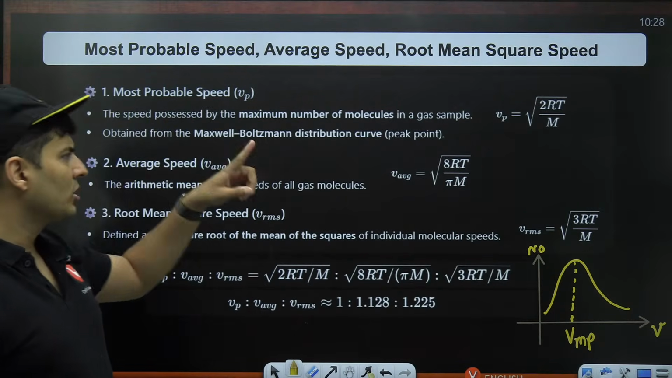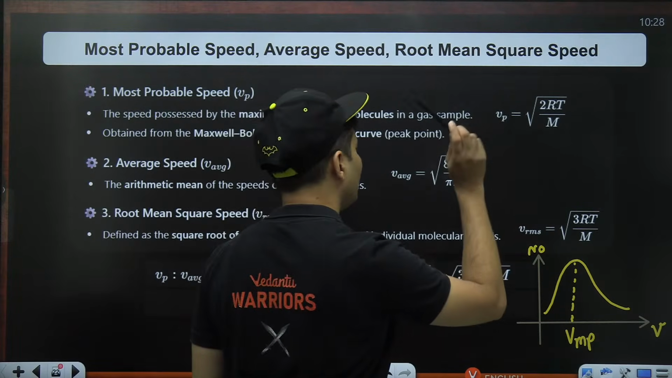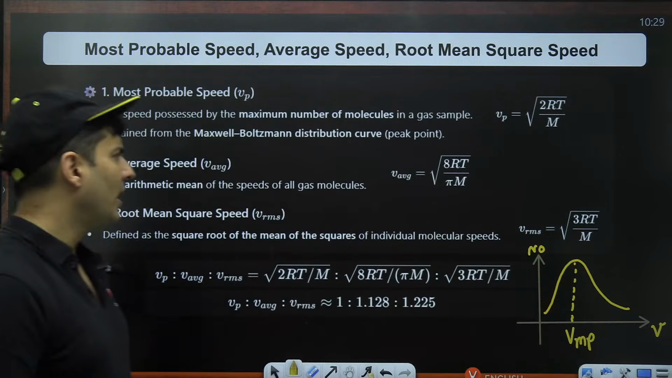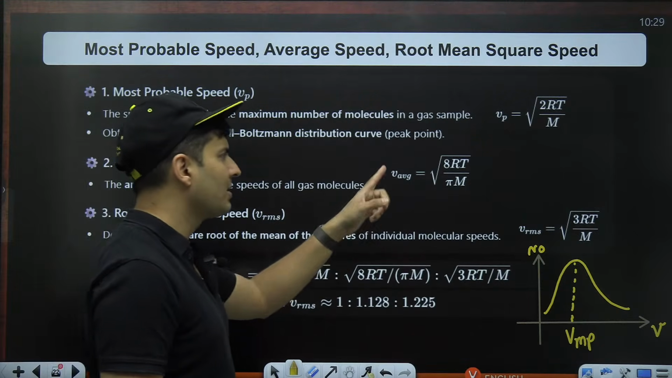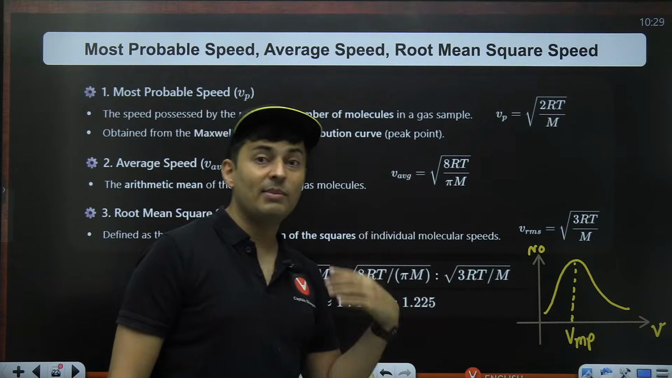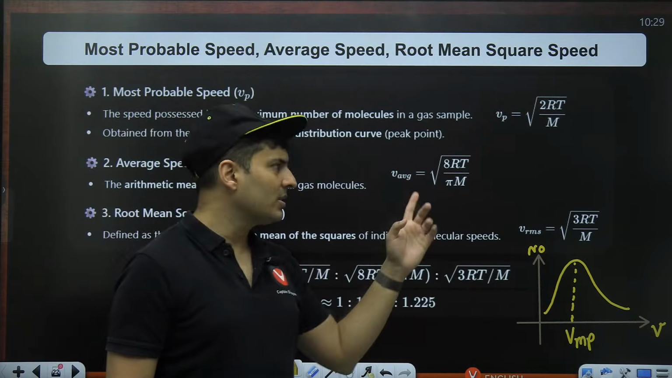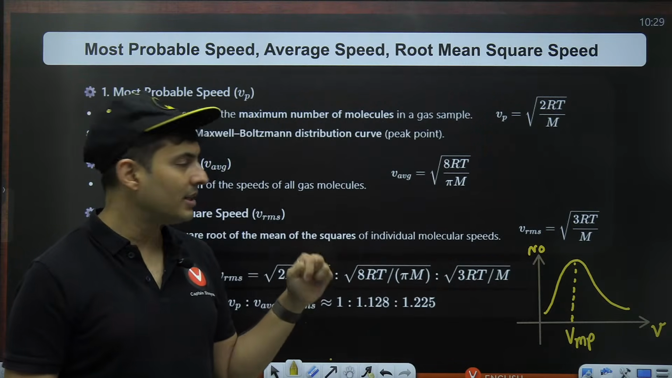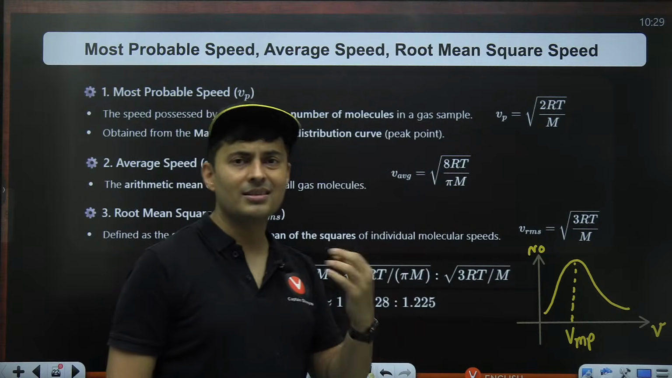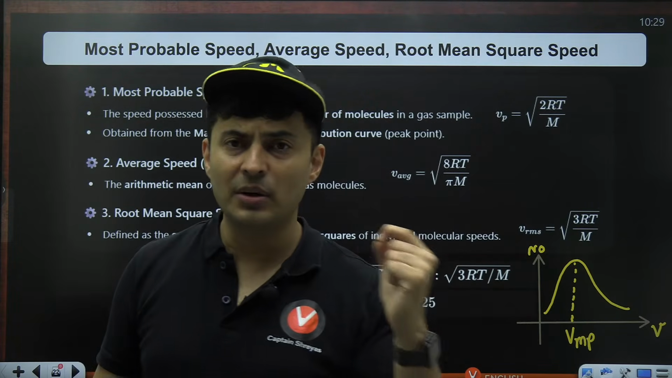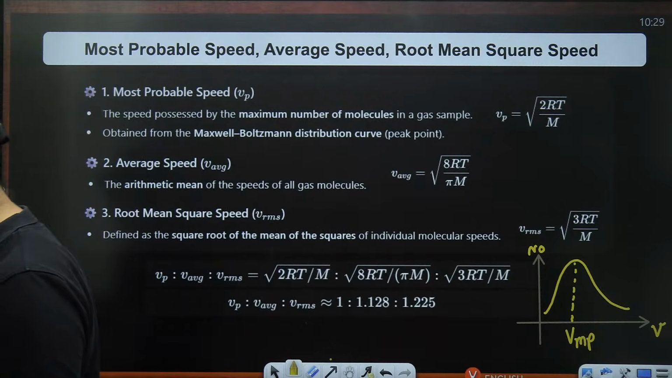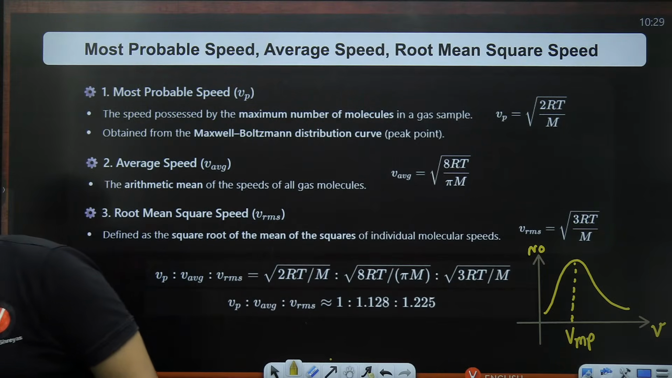And the value of the most probable speed is nothing but root of 2RT divided by m. The average speed is given by root of 8RT divided by pi m. R is gas constant, T is temperature in Kelvin, not Celsius. Pi is your constant. M is molecular mass, again in SI units, that means molar mass you have to give in kg per mole. Okay, everyone?